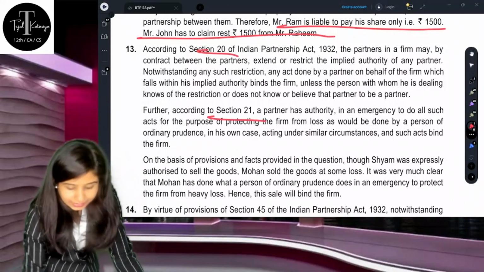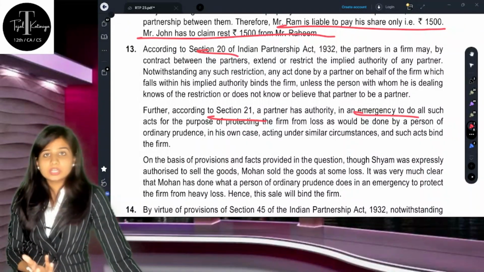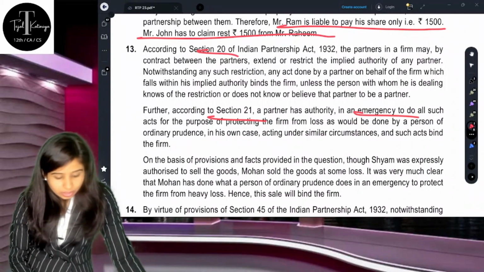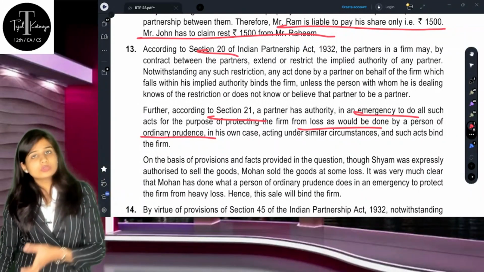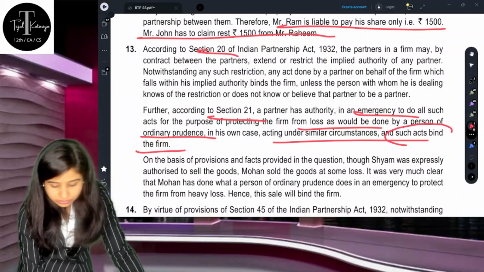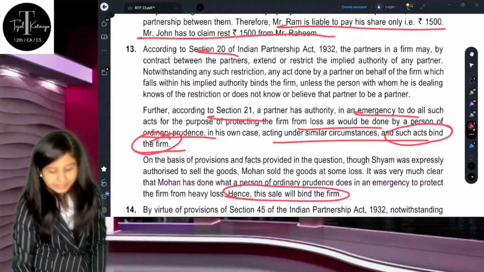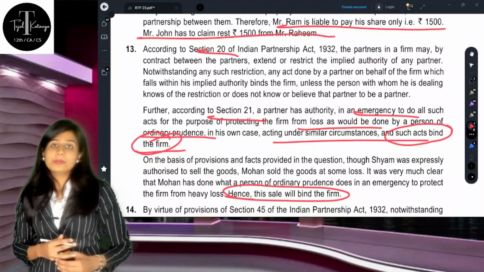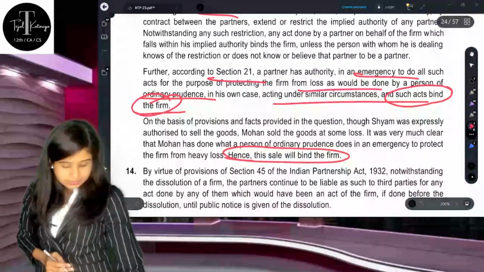Even though he did not have the authority, he tried to connect with the person who had the authority, but failed to. Just to save his firm, he acted in good faith to save it from losses, and he acted as anyone would have acted with ordinary prudence. That's why for such acts the firm is bound. You cannot say that the sale will not be binding on the firm because he did not have authority. It will be binding. Why? Because according to Sections 20 and 21, this is an emergency situation.